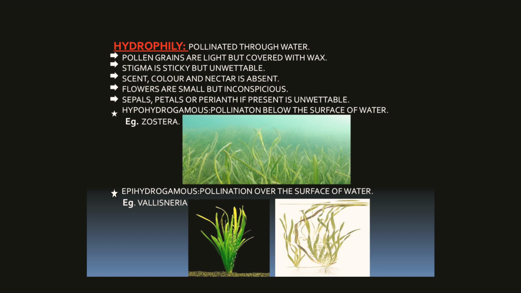When fertilization occurs, the female flowers are pulled down into the water by the coiling of the stalk. Hydrophily is not very common in all plants, but in some plants this type of pollination occurs.